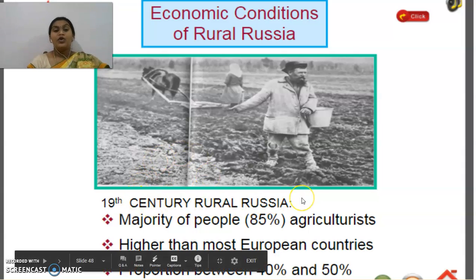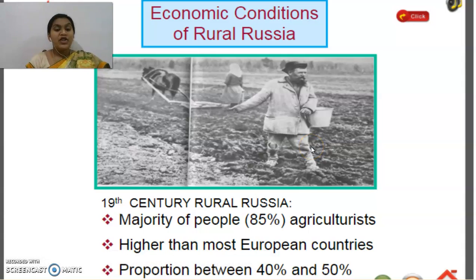In the 19th century, in rural Russia, the majority of the people were peasants, that means agriculturists, the farmers. Almost 85% of the people depended on agriculture for their livelihood. You people are understanding, right? That is higher than most European countries. Compared to other European countries, Russia is one of the countries where people depend most on agriculture.